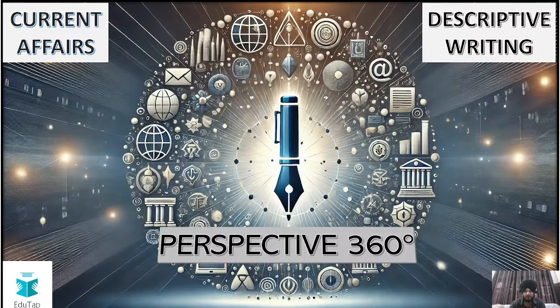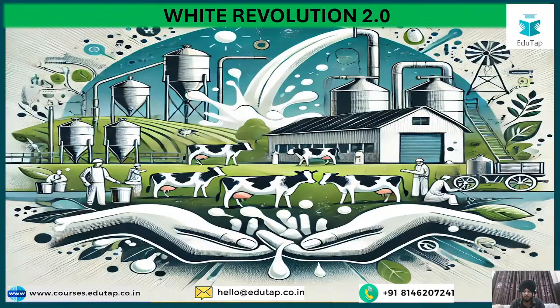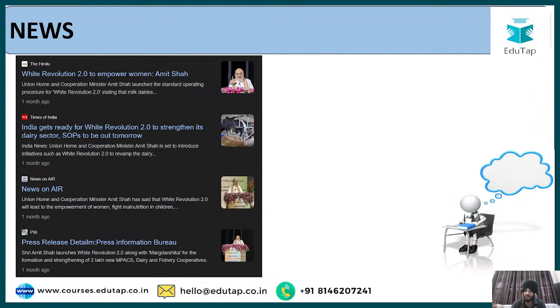Let us see what is our agenda for today. So today we are going to talk about White Revolution 2.0. Basically, this is an important initiative that has been launched by the government, and it was there in the news. You can see last month only it was very much focused in the different news articles, and that is the reason why we are discussing it as a part of this session. So in this session we are going to talk about what is White Revolution. We are going to understand the different key objectives of White Revolution 2.0, the challenges of the different dairy cooperatives and their solutions. So this is going to be the overall agenda with respect to this session.